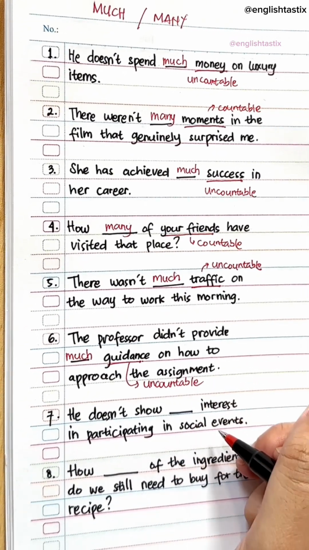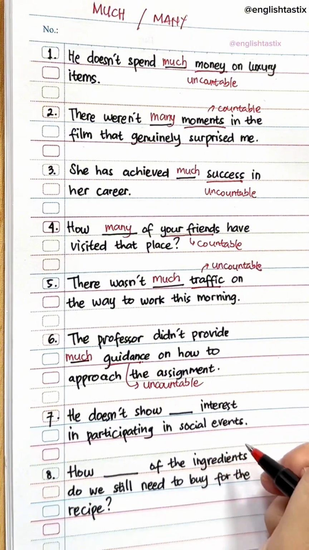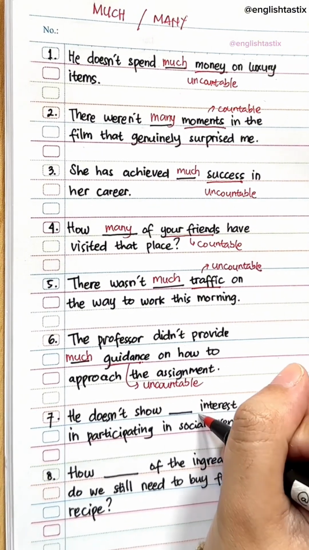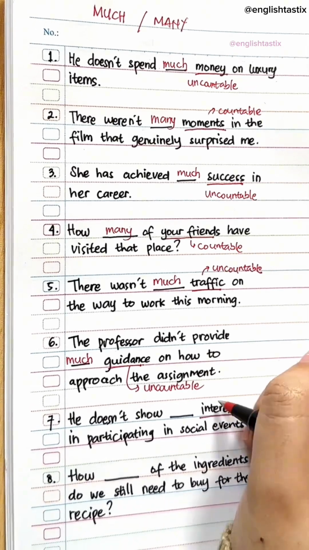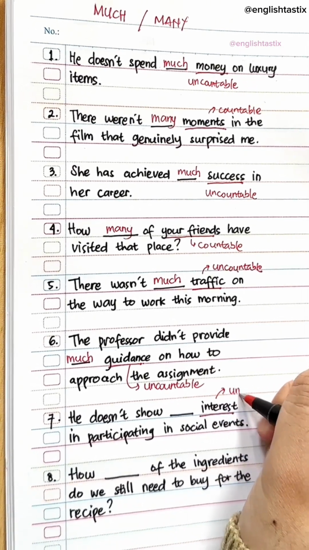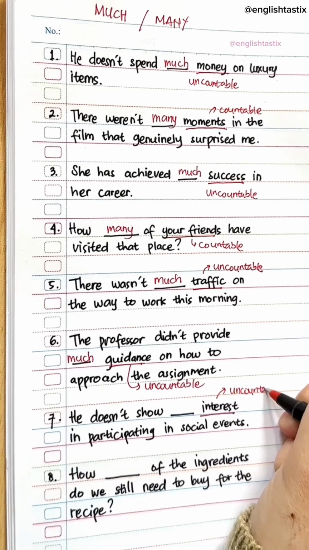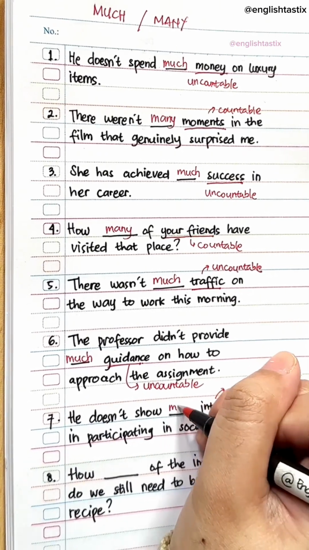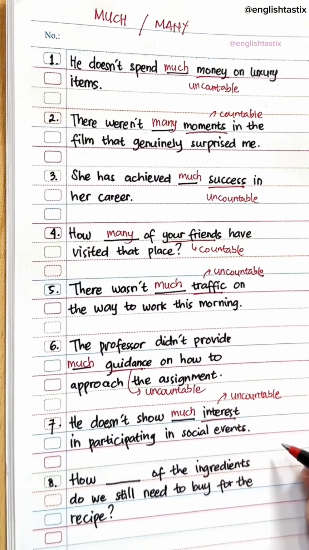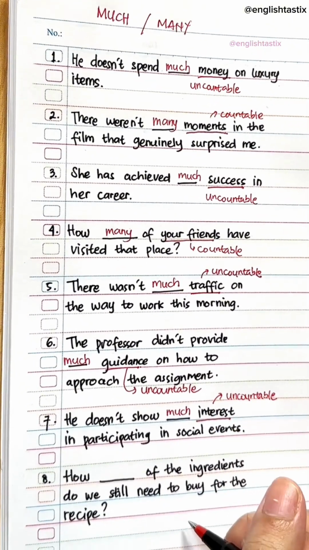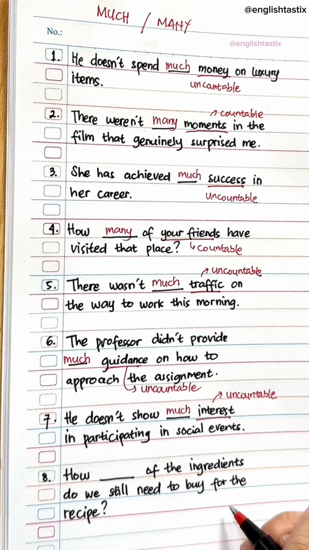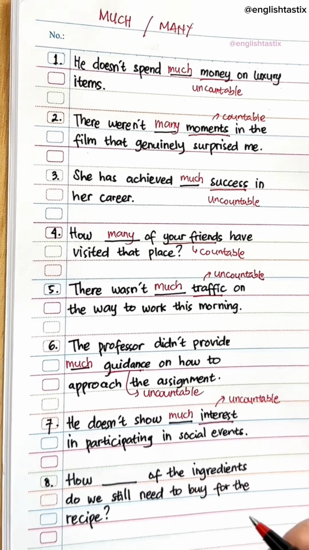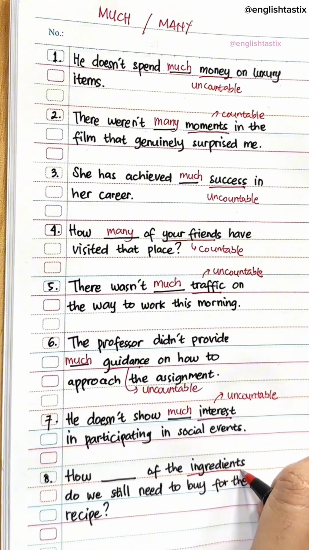Next, he doesn't show blank interest in participating in social events. Alright, the keyword here is interest. Interest is uncountable noun, alright? So we use much, right? We use much. He doesn't show much interest in participating in social events. Next, how blank of the ingredients do we still need to buy for the recipe?